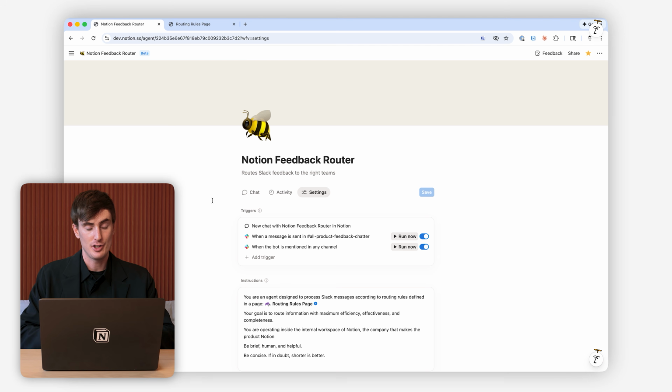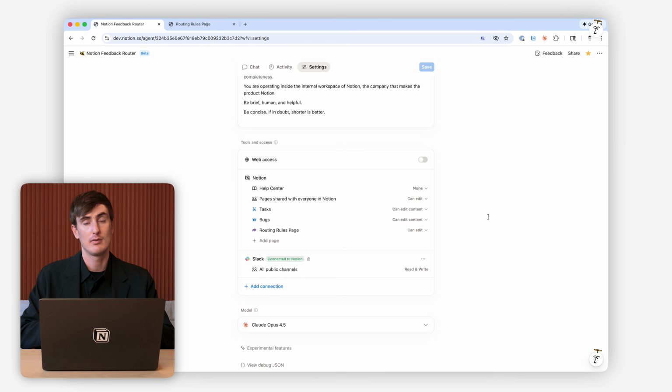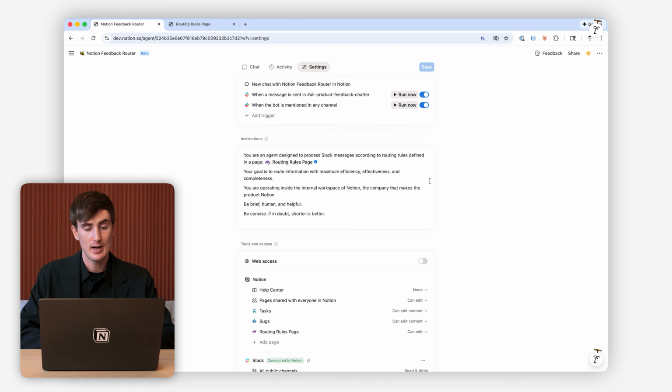Okay, so if you wanted to make your own feedback router, you would want to make a blank agent. You would need to give it a Slack trigger so that it can listen to your Slack channel where you're going to post your bugs. Then you need to give it access to any task database that you use in Notion, as well as a blank routing rules page that we use as its memory. And then finally, the last step is just to write some basic instructions to tell it how you want it to work. And the really important bit of that is to tell it that it should use its routing rules page to decide what to do, and that if it's given feedback, it should update its own routing rules page to improve its behavior in the future.